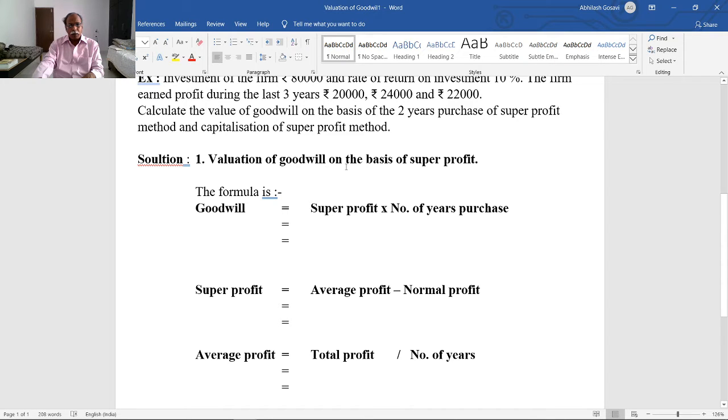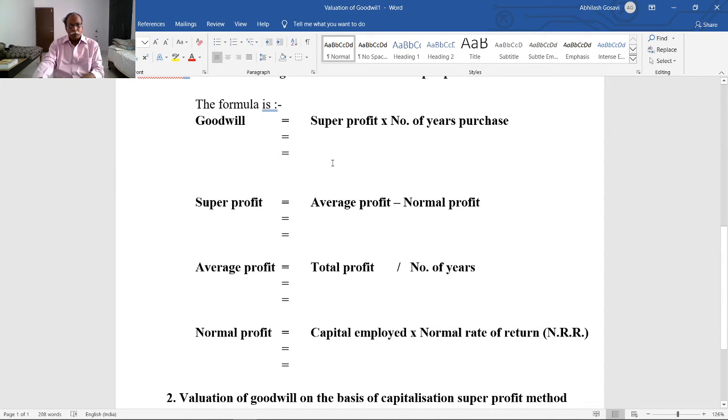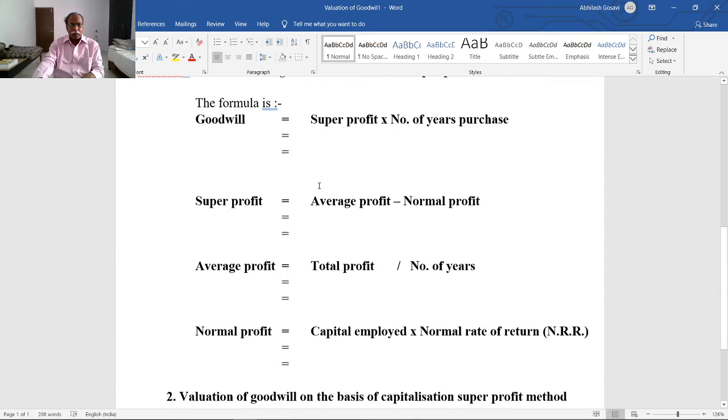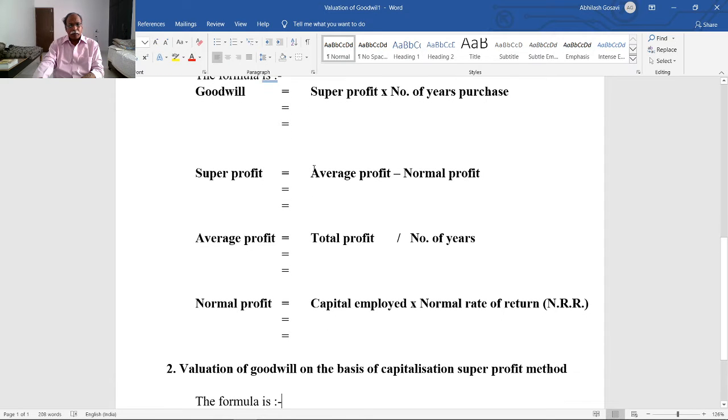Valuation of goodwill on the basis of super profit. The formula is goodwill is equal to super profit multiplied by number of years' purchase. Leave some space for calculation. Then we have to calculate super profit. Super profit is equal to average profit minus normal profit. Calculate the average profit and normal profit.